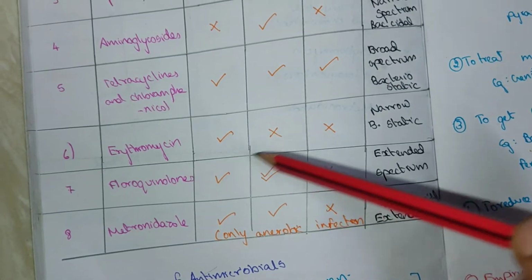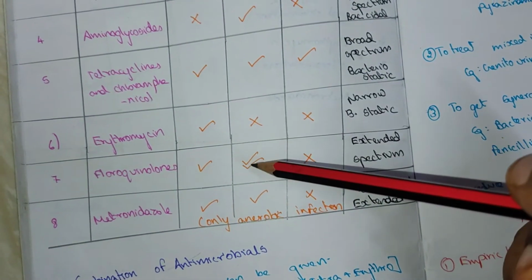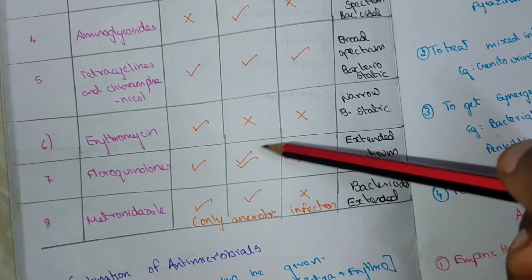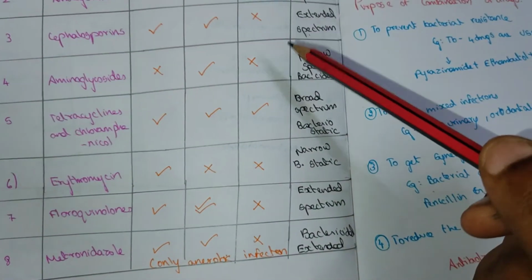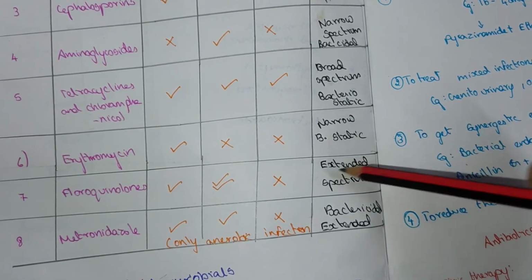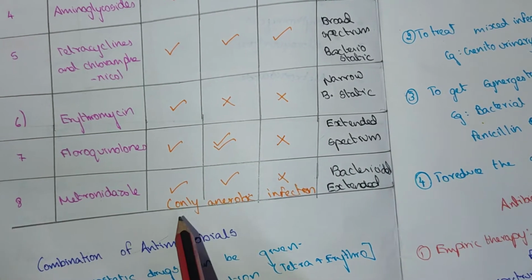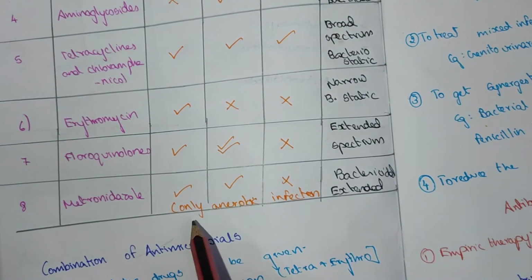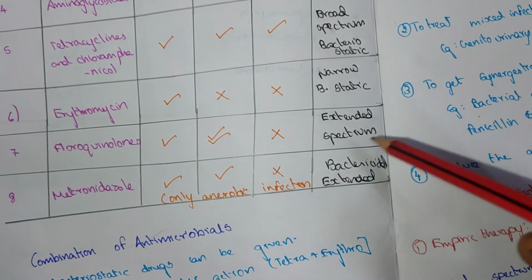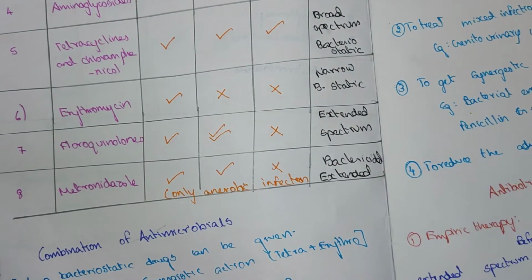Fluoroquinolones are more effective against gram-positive and more effective against gram-negative, so I have put a double tick. They are not effective against other infections and are extended spectrum. Metronidazole is effective against gram-positive and gram-negative. It has a bactericidal action and is an extended spectrum.